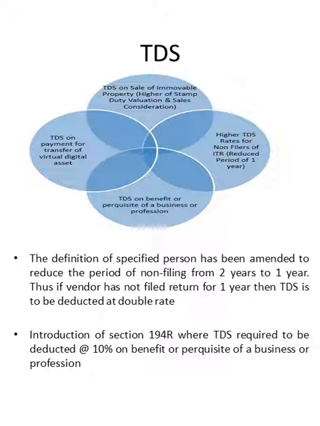Further, 194S has been introduced, which is TDS at the rate of 1% on virtual digital assets, which we will see in the next slides. And also, TDS on sale of immovable property is now deducted on the higher of stamp duty value or sales consideration, whichever is higher; accordingly TDS is required to be deducted.